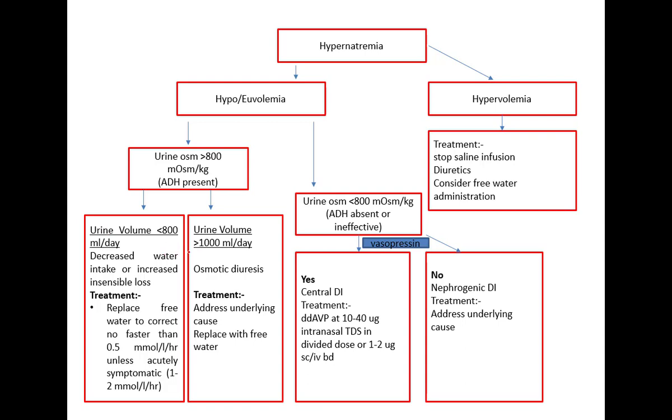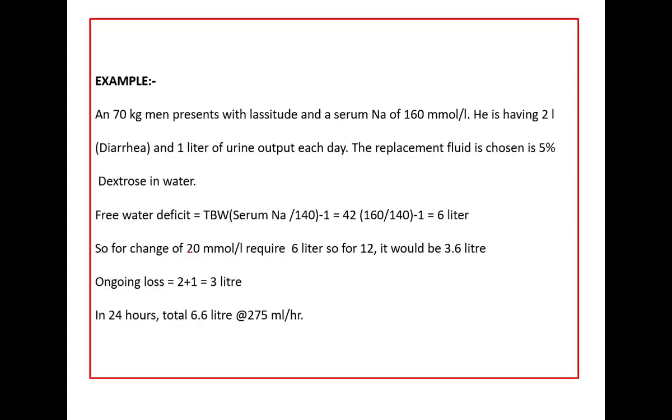If the urine osmolality is low, it means vasopressin is either not secreted, or there is ineffective vasopressin. If there is no secretion of vasopressin, it is central DI, and you have to treat with desmopressin at 10 to 40 mcg intranasal in divided doses, or 1 to 2 mcg subcutaneous or IV. If the vasopressin is not effective, then the patient might have nephrogenic DI, and treatment is only to address the underlying cause, search for the cause, and remove the inciting events.